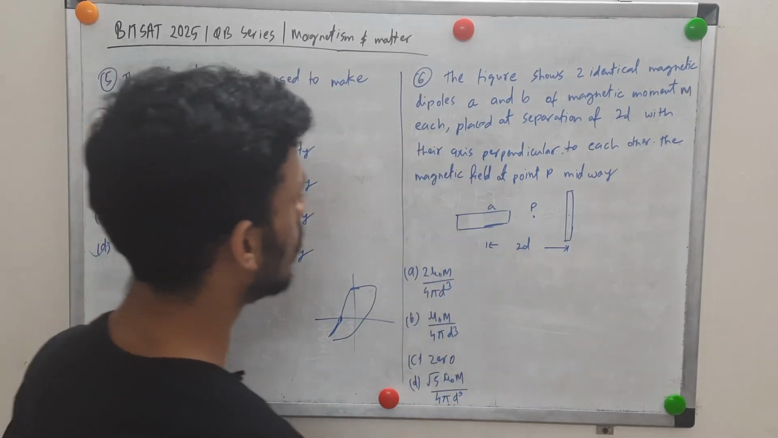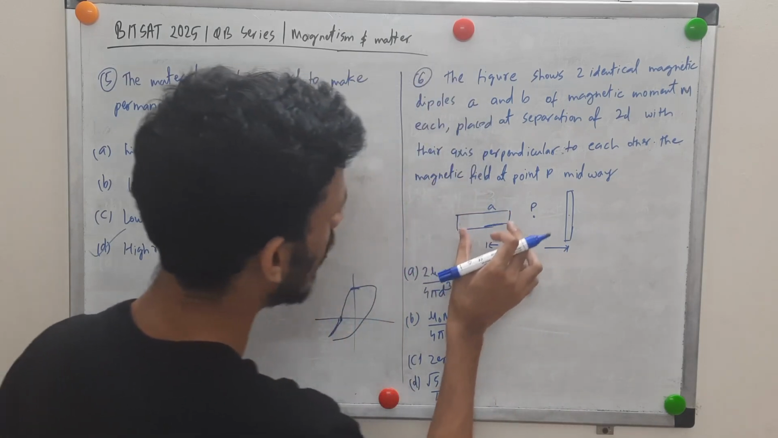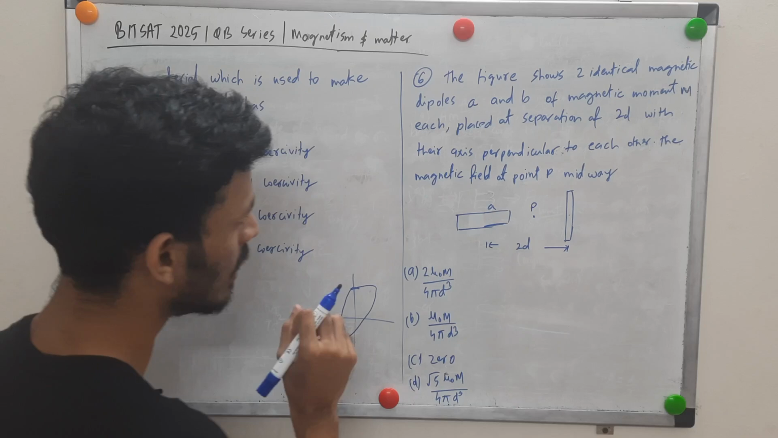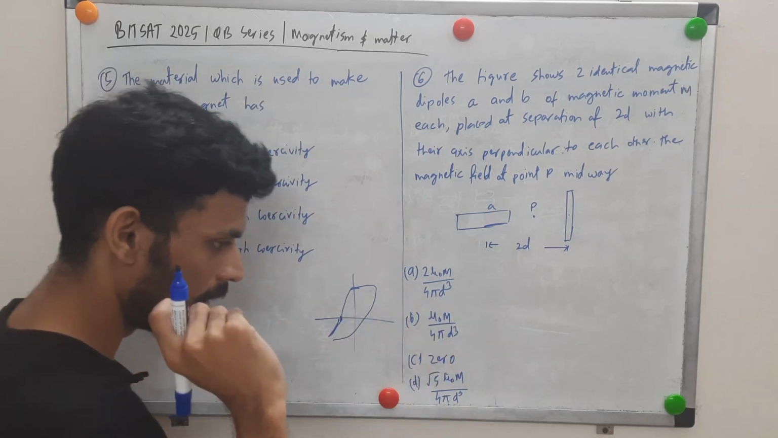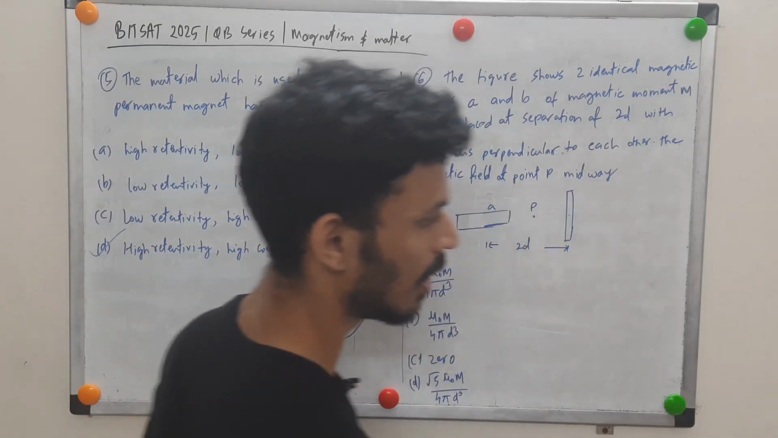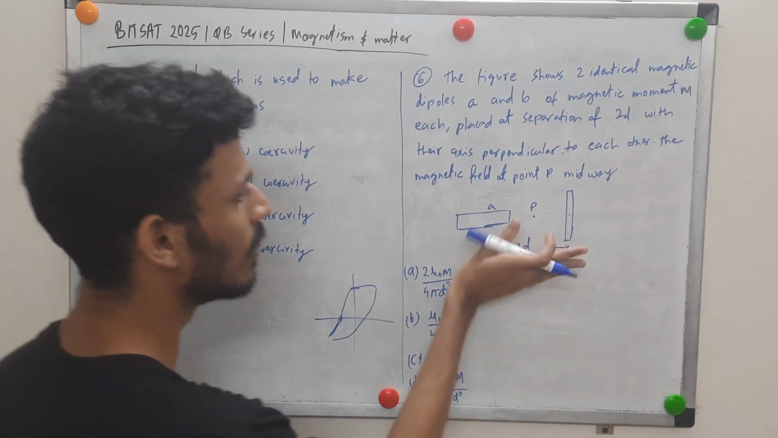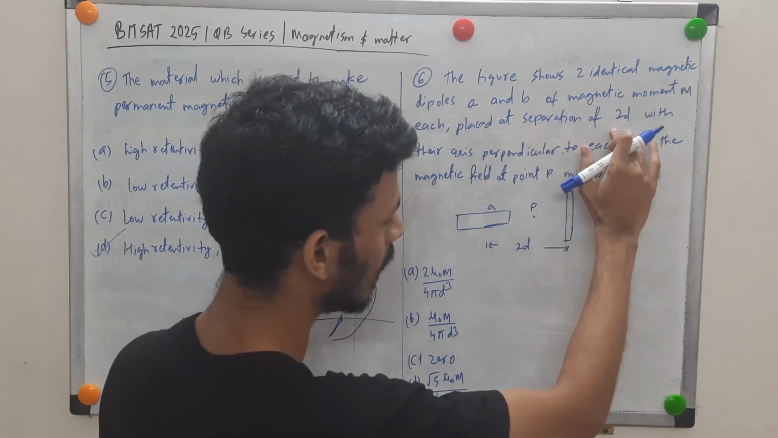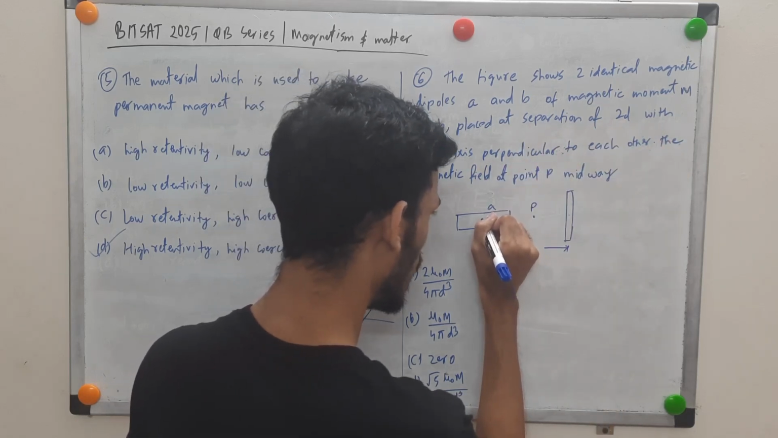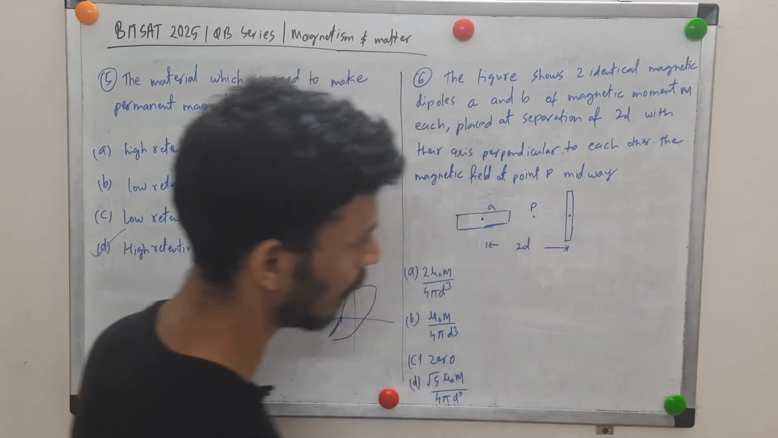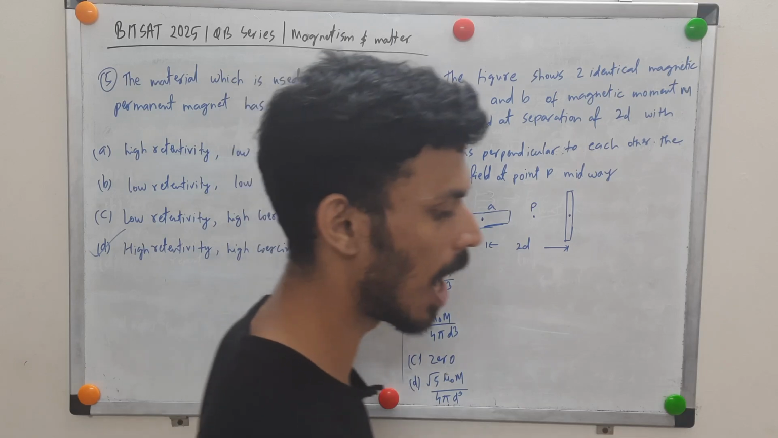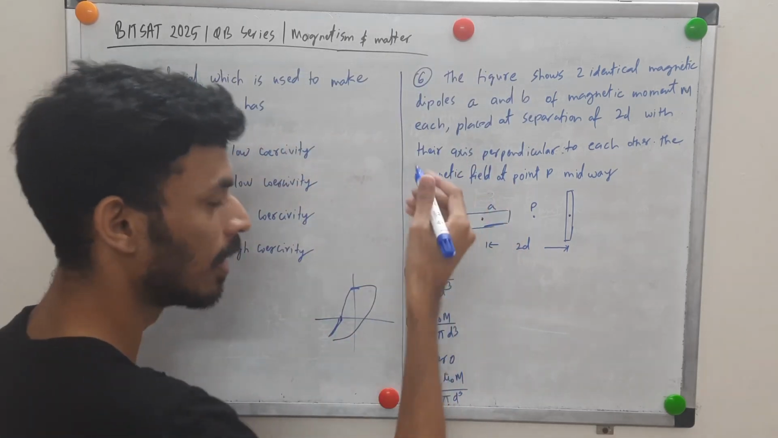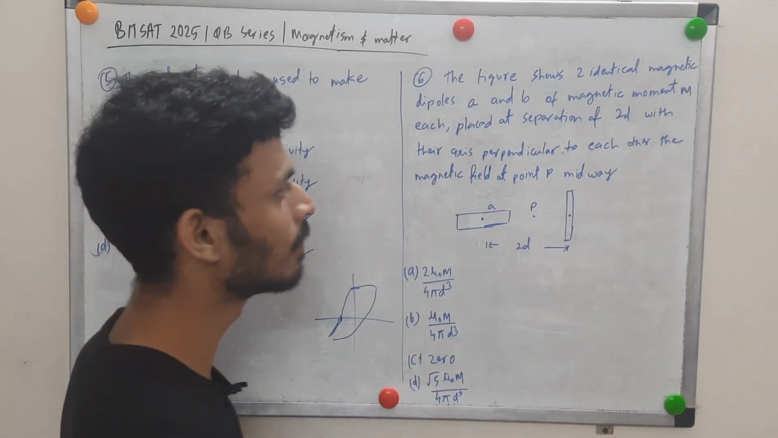Let's come to question 6. Here we have two magnetic dipoles A and B. This point P is the midpoint. Now remember, for a dipole, the distances are always measured from the center. Even if the 2D was not mentioned, they have told you the separation between them is 2D, so you measure from the center of this dipole to the center of that dipole. Distances for a dipole are measured from the center, even in the case of electric dipoles.